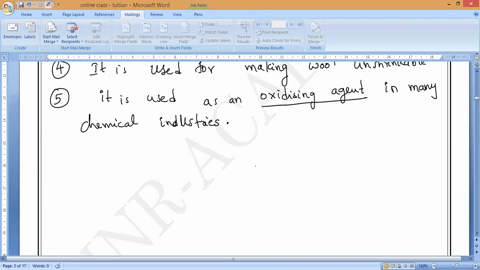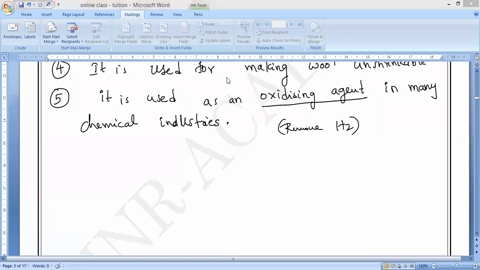Oxidation means not only supplying oxygen, if it removes hydrogen also, that is called oxidation only. That is what you have to remember. So it is used as an oxidizing agent in many chemical industries because it will remove hydrogen, remove H2.